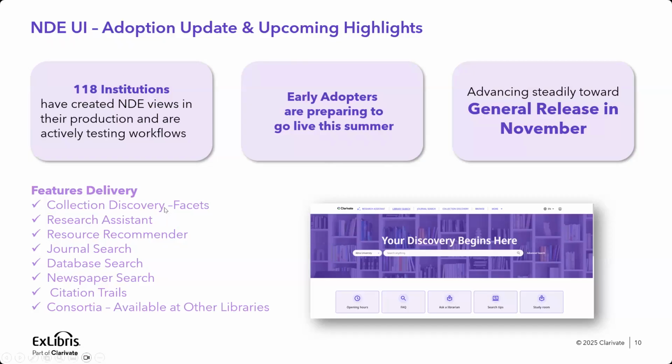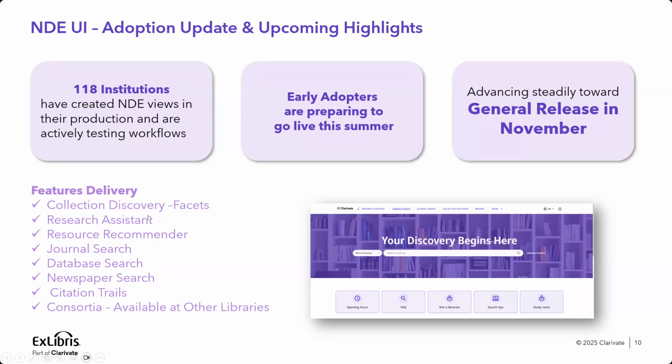I think you should know that by August, the majority of the features that are already available for you through the main menus and also the exploration are already available in the NDE UI, and you can track more features that are planned to be delivered in the NDE release plan.